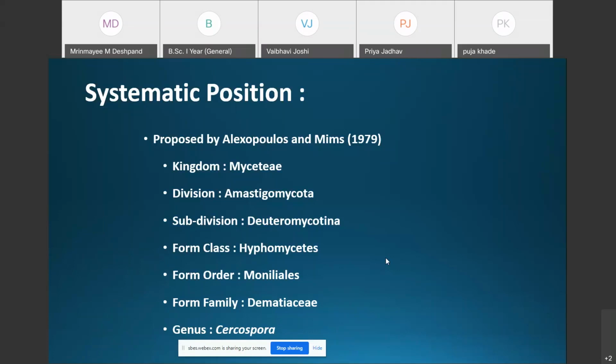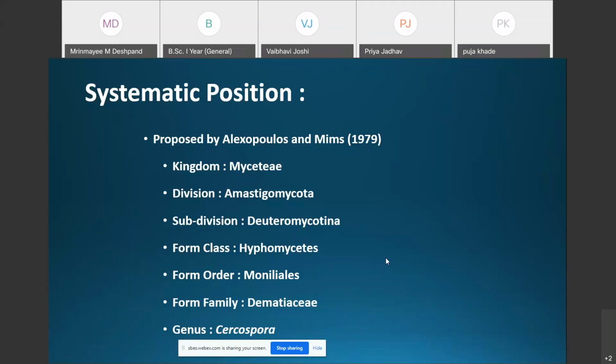That means the Cercospora does not produce any type of motile cell at any stage of the life cycle. Kingdom Mycete, division Amastigomycota, then subdivision Deuteromycotina, form class Hypomycetes, form order Moniliales, then form family Dimaceae, and the genus is the Cercospora.